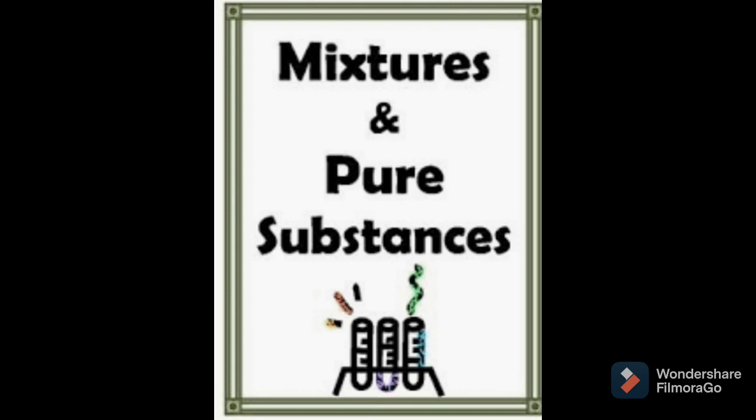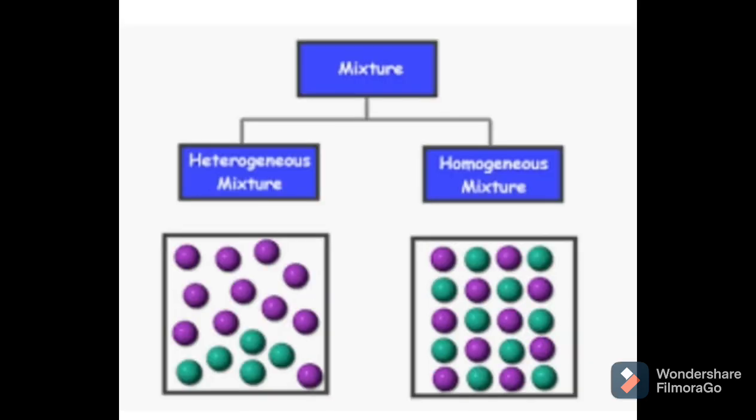Students, actually there are two types of mixtures: homogeneous mixture and heterogeneous mixture. What is meant by a homogeneous mixture? A homogeneous mixture has the same uniform appearance and composition throughout. When we see a homogeneous mixture, we cannot see any differentiation.